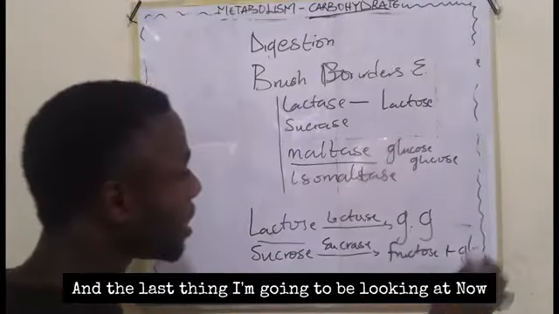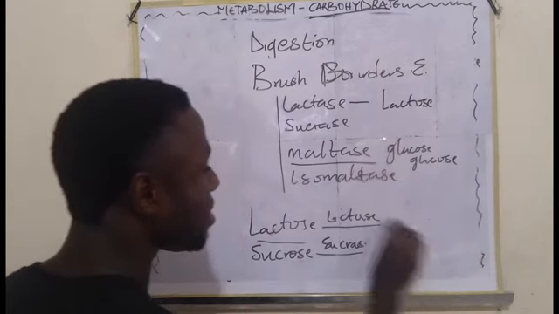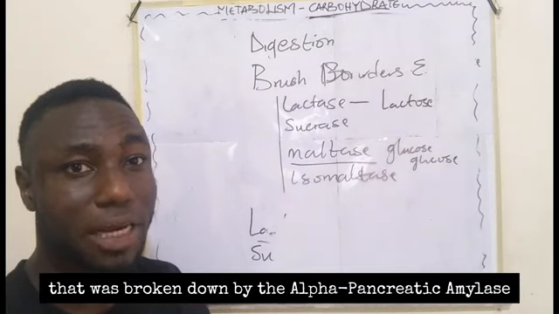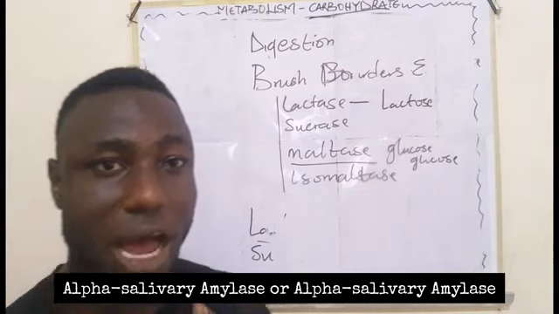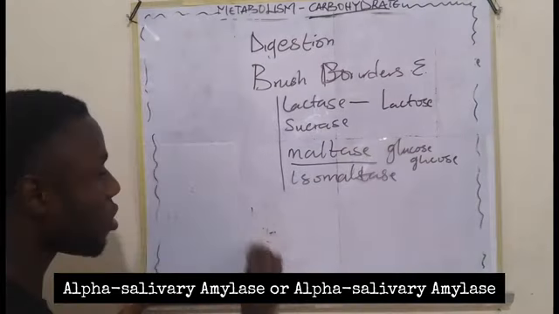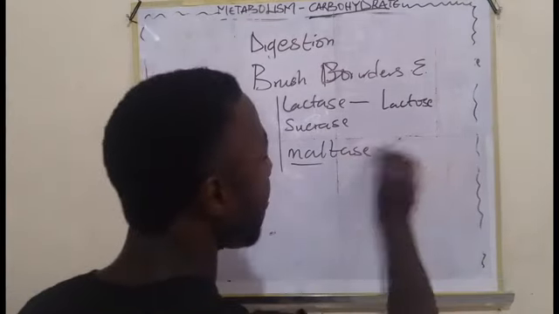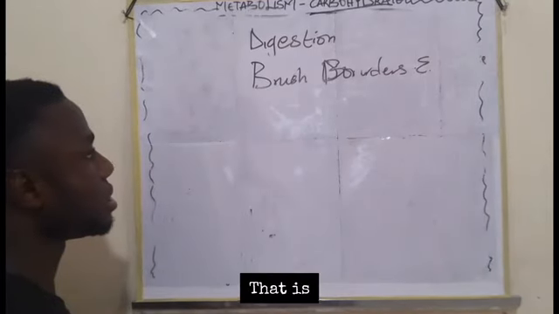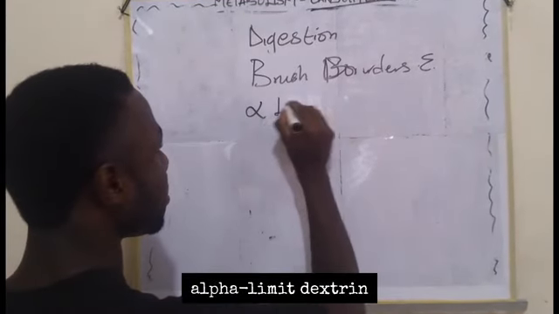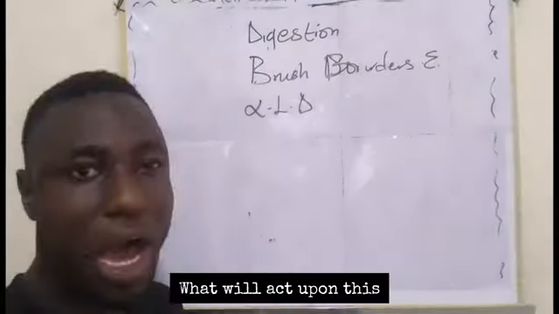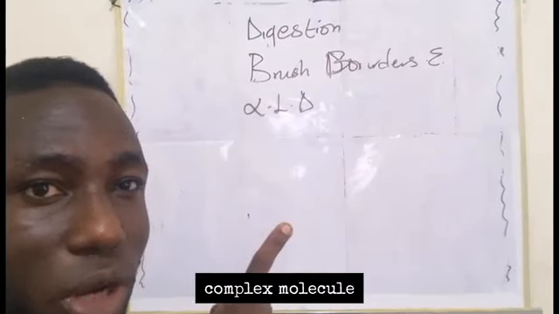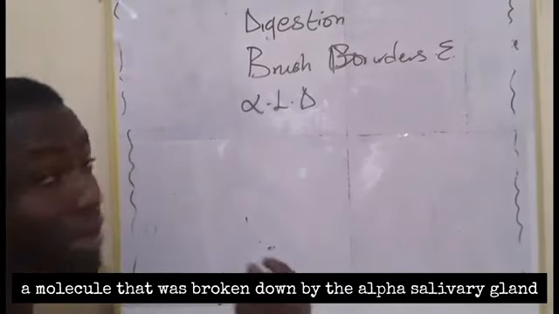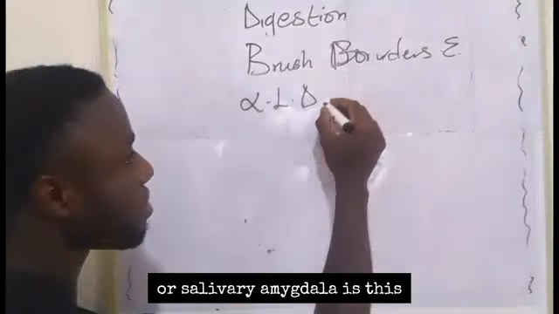And the last thing we are going to be looking at is alpha limit dextrin. Now remember that alpha limit dextrin is also a product that was broken down by the alpha pancreatic amylase and salivary alpha amylase. So how is alpha limit dextrin broken down? What will act upon this complex molecule that was broken down by the salivary amylase?